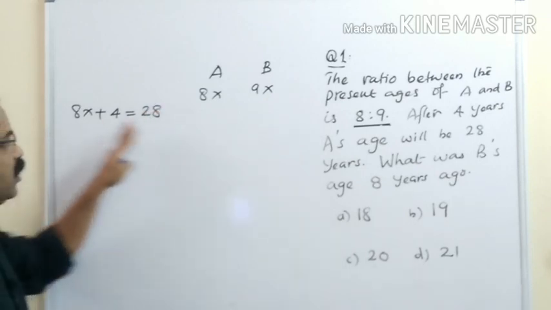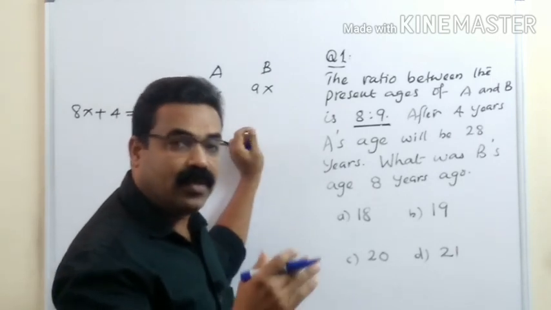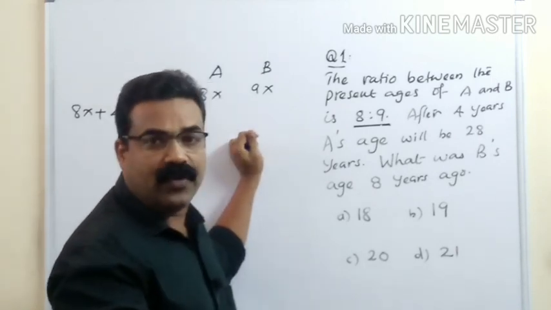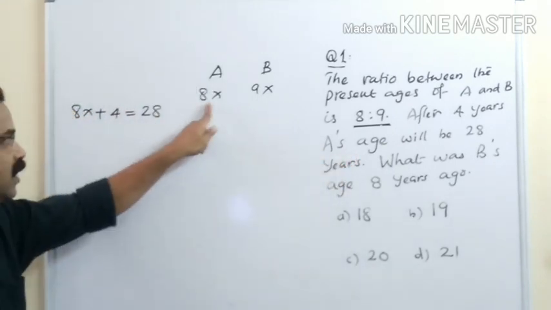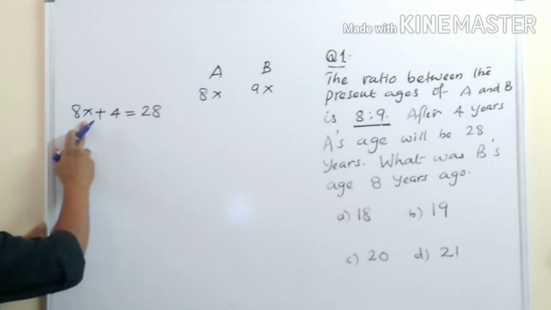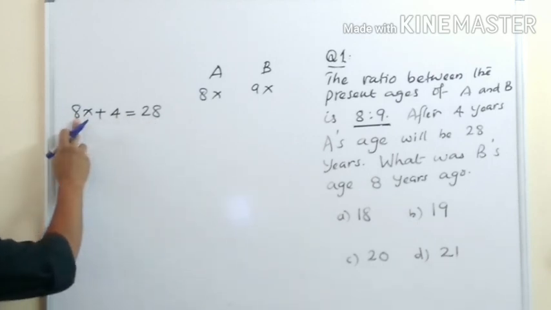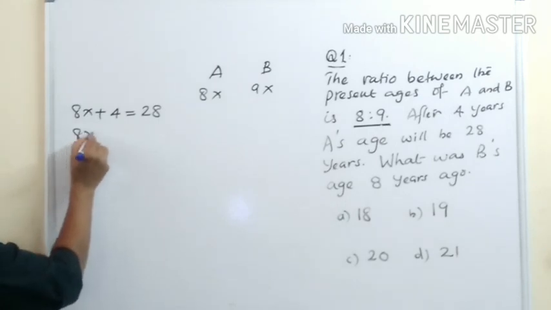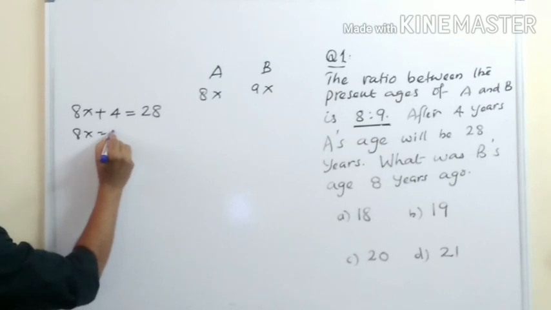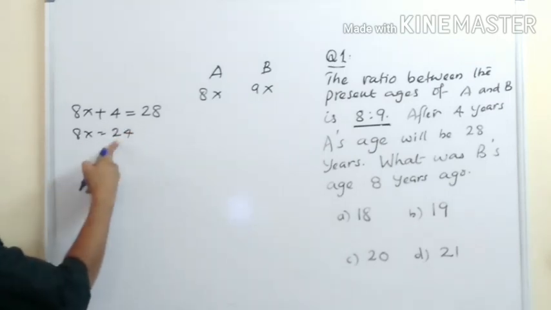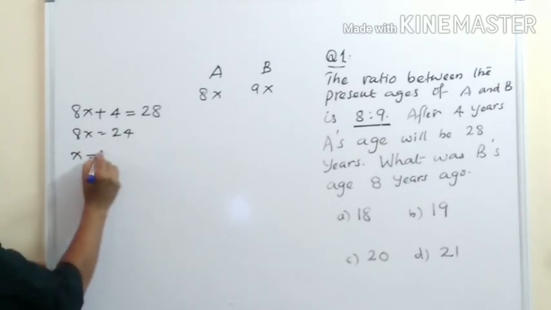8x is the present age of A. You are adding 4 years to the present age, that means you will get the age after 4 years. So after 4 years, it will be 28. That means the present age is 8x, and with that present age, add 4 years more, you will get 28. So 8x will be how much? 8x plus 4 will go that side, minus 4. 28 minus 4 is 24. 8x is 24, so x will be 3.